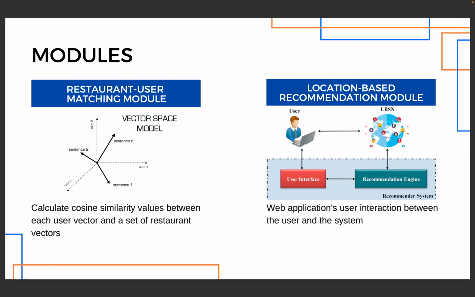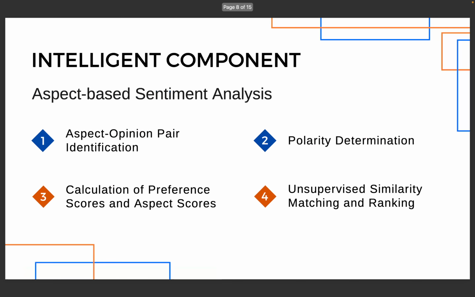Thirdly, the restaurant user matching module, which calculates the cosine similarity values between each user vector and a set of restaurant vectors. Lastly, the location-based recommendation module, which is a web application for user interaction between the user and the system. And one important feature in ClickBites is a map function, which allows users to drag and drop a pin on the map to search for restaurants based on the pin location.